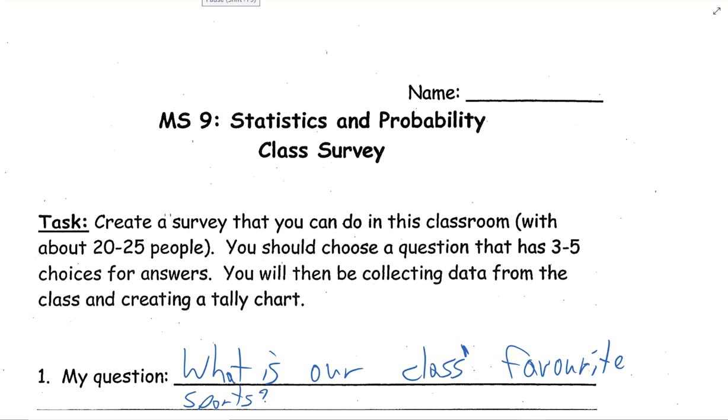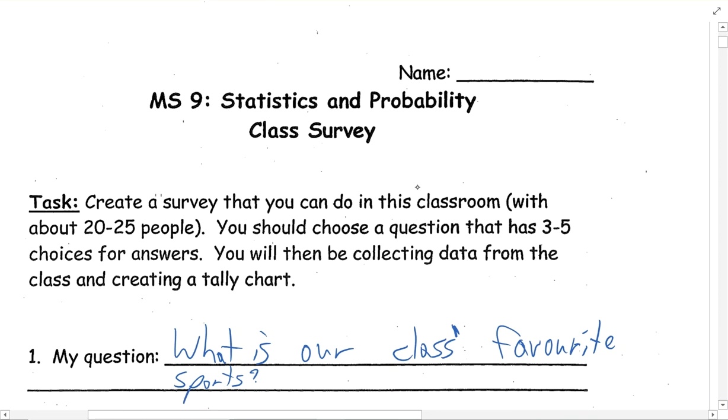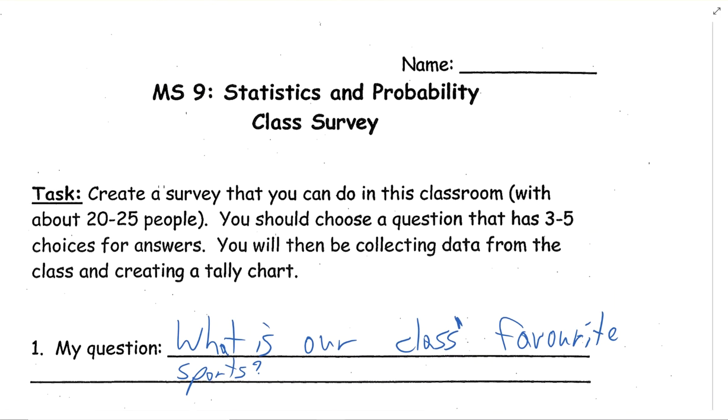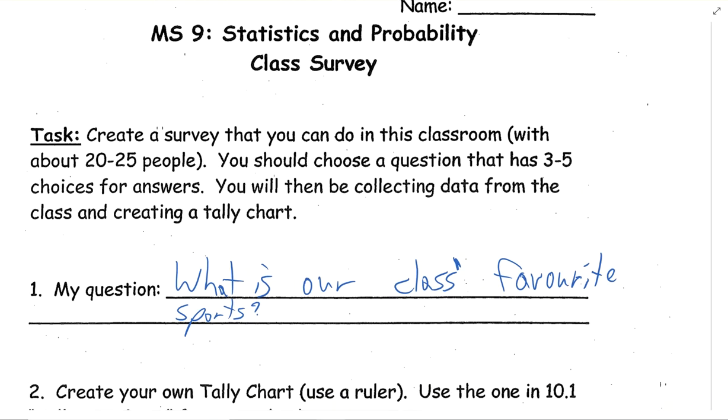Morning, class. So today we're going to look at statistics and probability, and we're going to do a class survey. From this class survey, we're going to be able to graph this class and display the data in a bar graph format. So we're going to ask the class questions, and you go around and survey them. One question could be, what is our class's favorite sports?